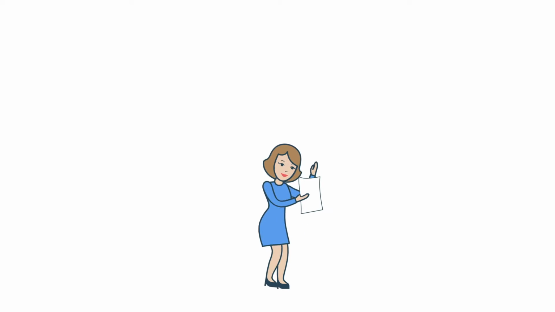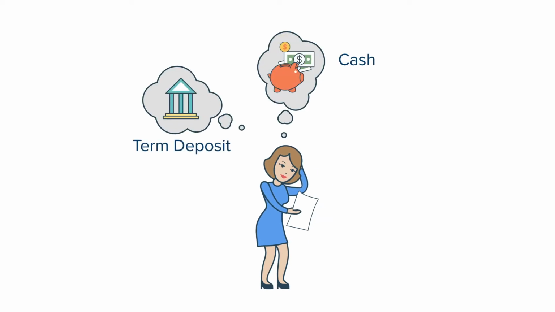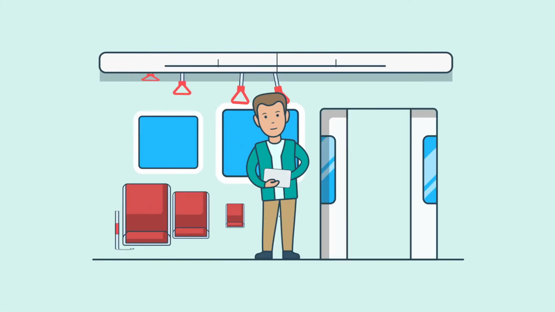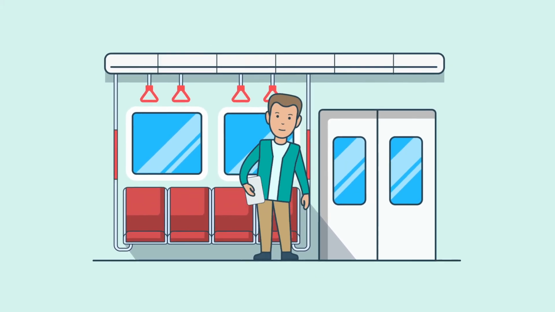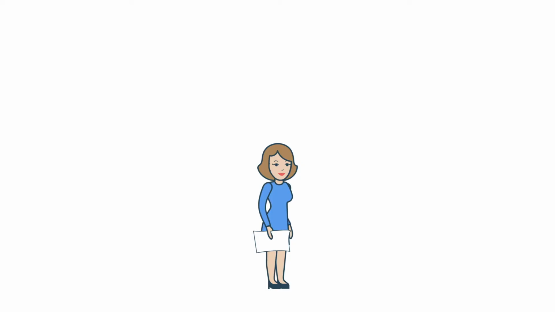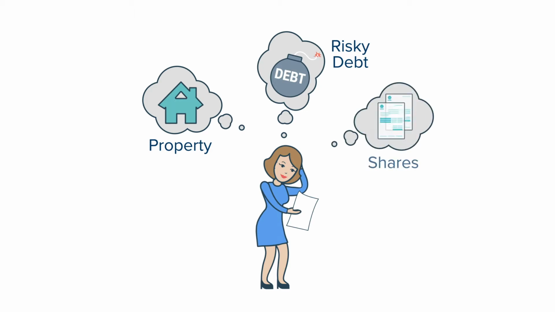The next level of decisions to be made occurs within those two broad categories. What defensive investments should be held and in what proportions? The choices here include cash, term deposits, and government and corporate bonds. On the risky side of your portfolio, the long-term returns are expected to be higher, but that comes at the price of increased volatility or a bumpier ride along the way. Decisions here will allocate between high yield or risky debt, listed property, and Australian and international shares.